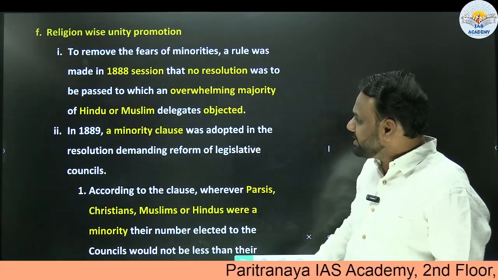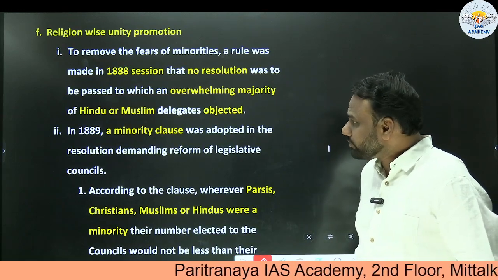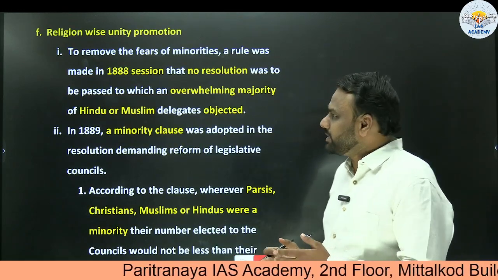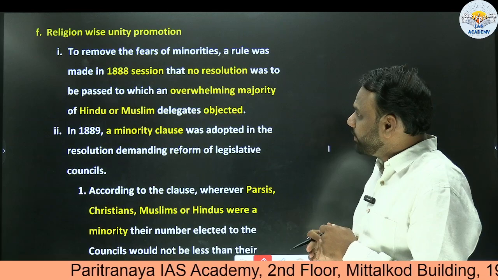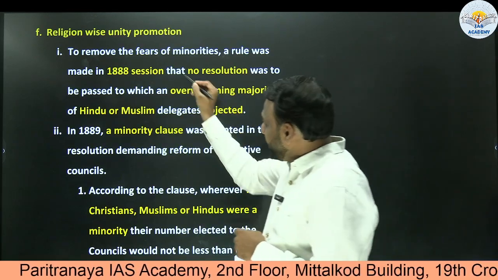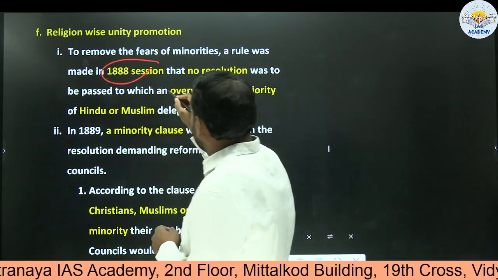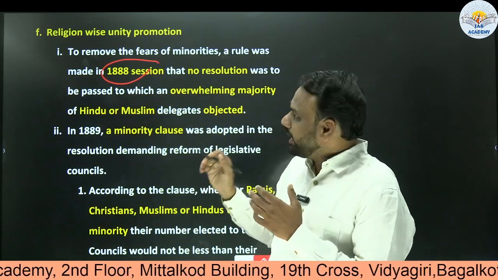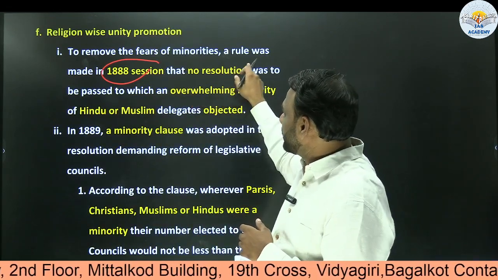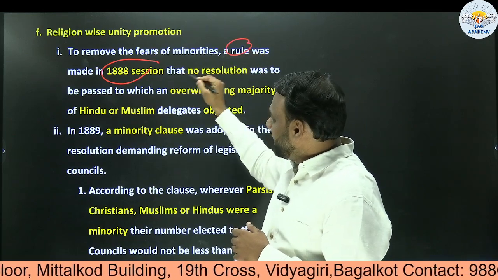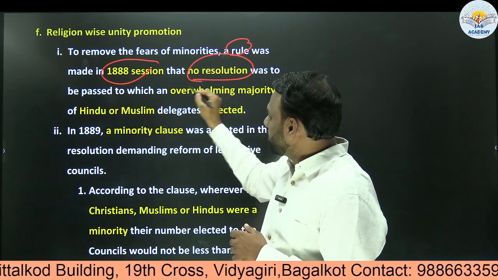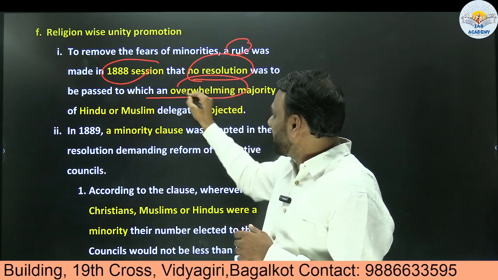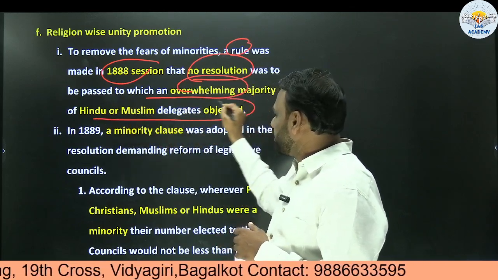Next, religion-wise unity promotion. There are various developments which indicate religion-wise unity promotion. In the 1888 session, a resolution was made, an understanding was reached to remove the fears of minorities. A rule was made in the 1888 session that no resolution was to be passed to which an overwhelming majority of Hindu or Muslim delegates objected.